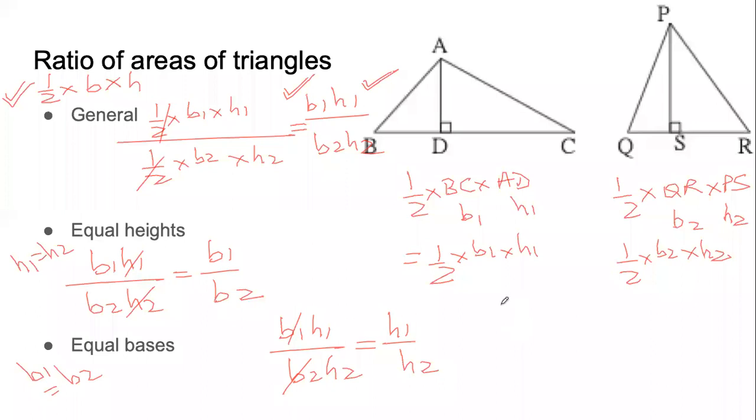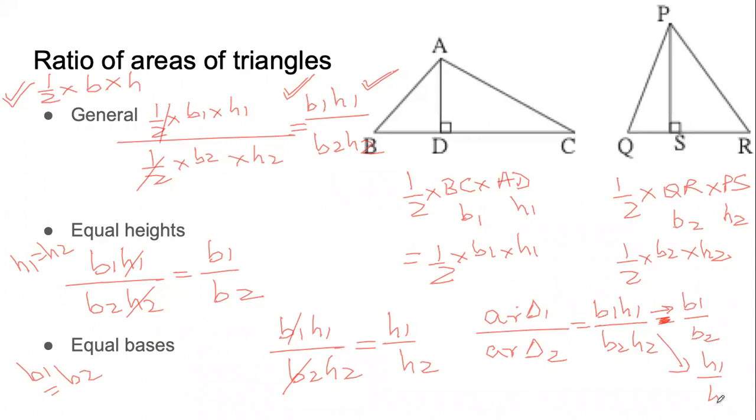So if we take area of a triangle and divide it by area of the other triangle, the general case is B1 H1 by B2 H2. If the heights are same, it becomes B1 by B2, and if the bases are same, the same thing is equal to H1 by H2.